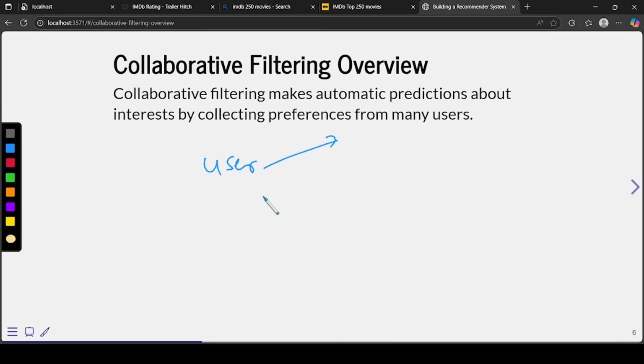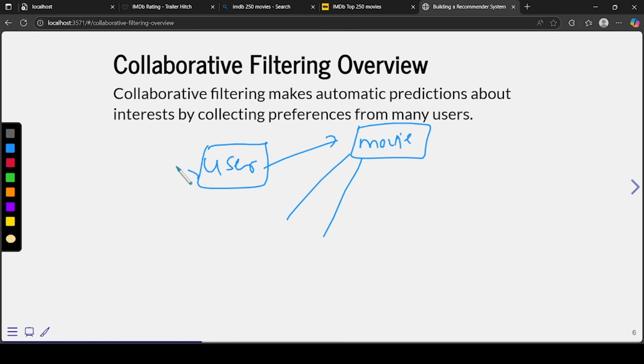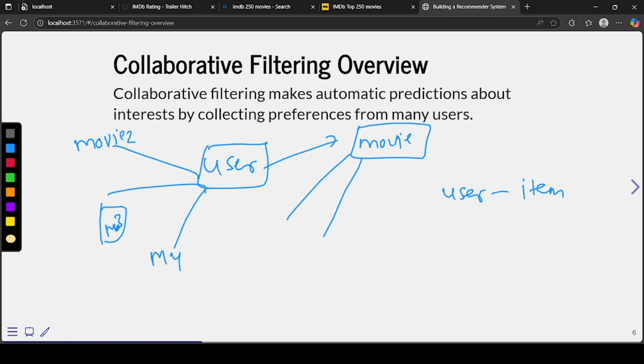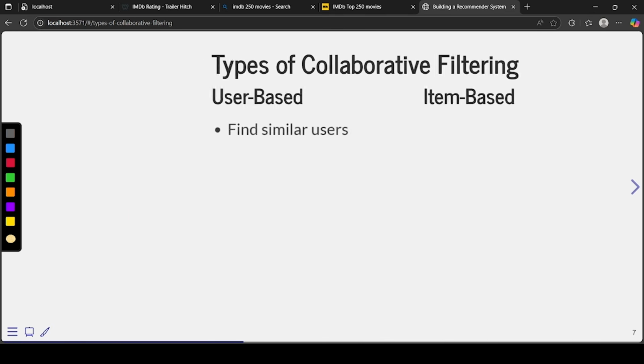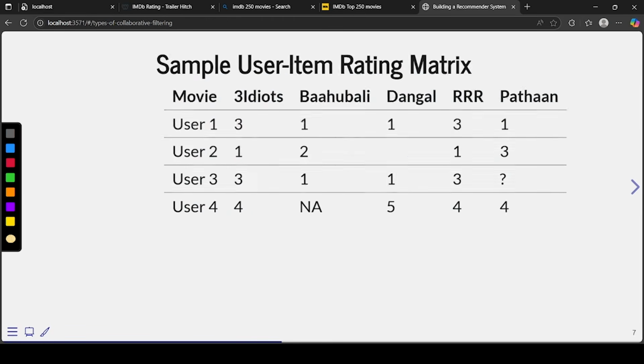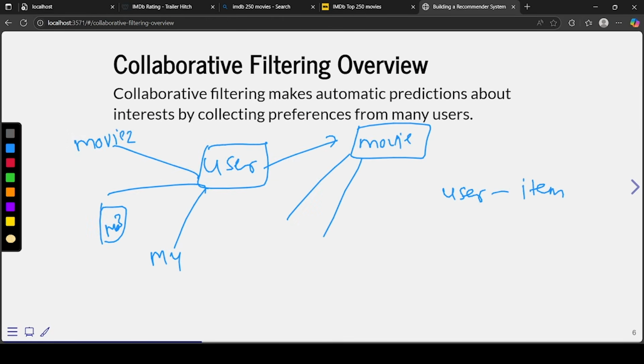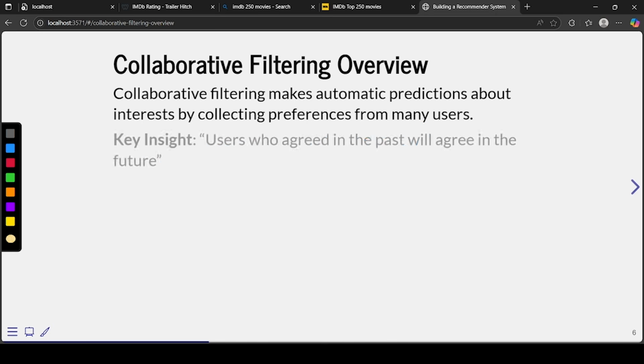So many users are giving data about some kind of product, let's say movies, so we get to know about this also. And if a user gives multiple movie reviews, let's say M3, M4, we get to know about the user also. In this way we use this network to understand user and item, so that's what is called the user-item matrix, which we just saw in the next slide. This is called the user-item matrix, and from that we can make the predictions.